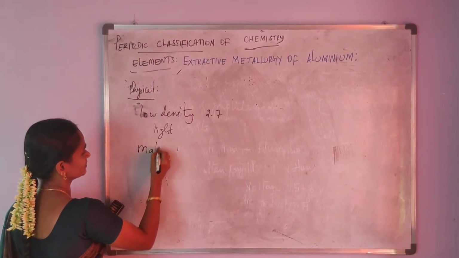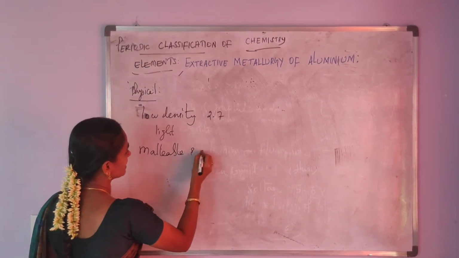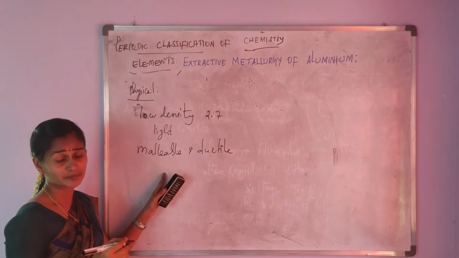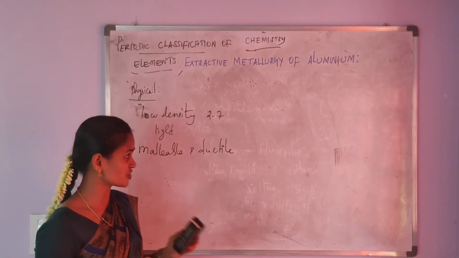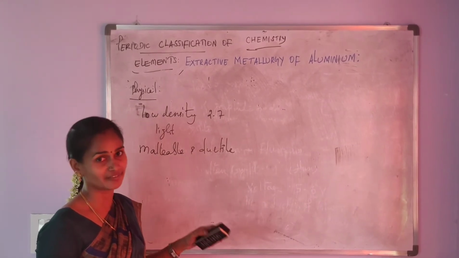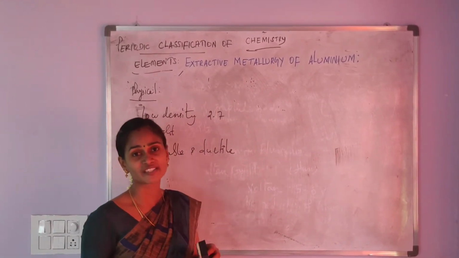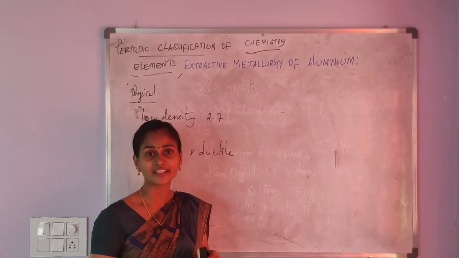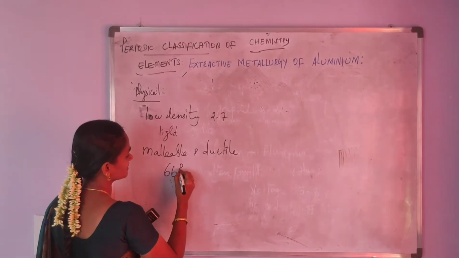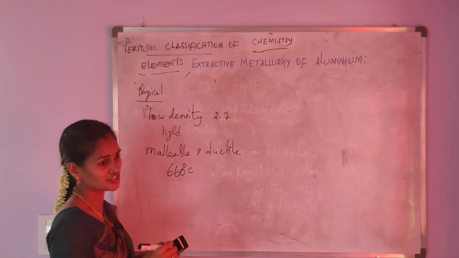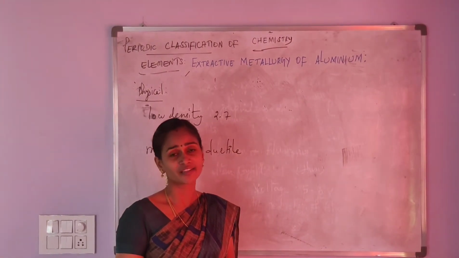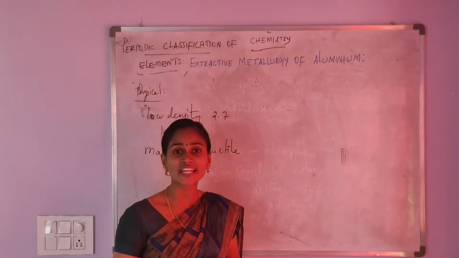Aluminium has malleability and ductility. Malleability means it can be converted into sheets. Ductility means it can be converted into thin wires. And then aluminium is a good conductor of heat and electricity. And then aluminium, its melting point is 660 degrees Celsius. Aluminium when polished gives a shiny appearance.